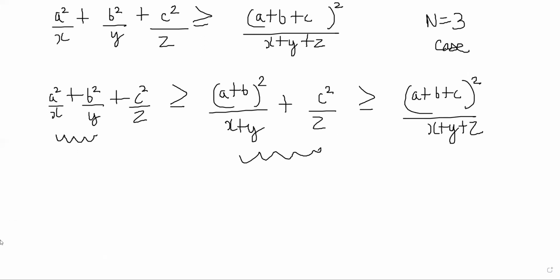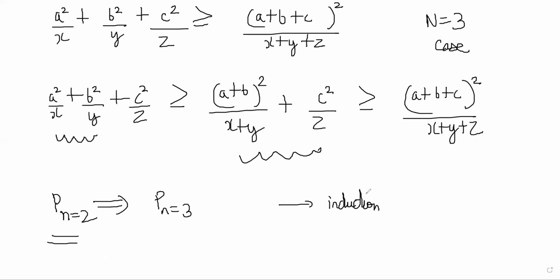So what we have shown is that from n is equal to 2, it follows that n is equal to 3 is true. And we have already established the base case by simple cross multiplication and simplification. So that implies that the induction argument will work here. Induction works because you are able to get higher and higher values of n. So we come to the final statement for n variables.